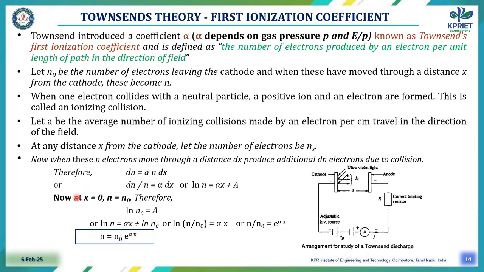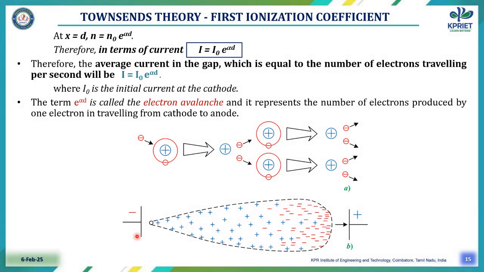We have to simplify further. Applying the boundary condition, at x equal to 0, n equals n naught. Therefore we get n equals n naught into e power alpha x. At x equal to d, n equals n naught into e power alpha d. In terms of current, I equals I naught into e power alpha d.